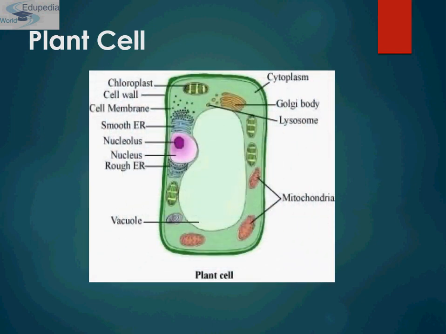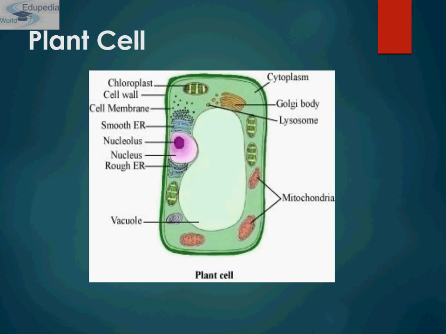This is a typical diagram of plant cell. As you can see, this is the cell wall. This dark green color is the cell wall. This is the outermost rigid covering of the plant cell. It is a salient feature of a plant cell because animal cell does not possess a cell wall. So it is a distinguishing feature of a plant cell.